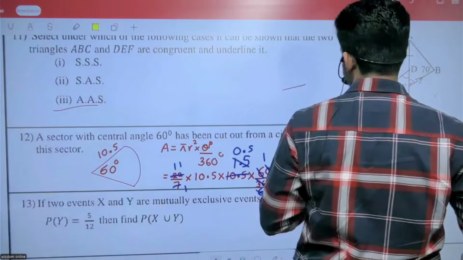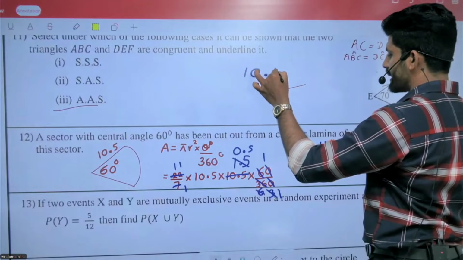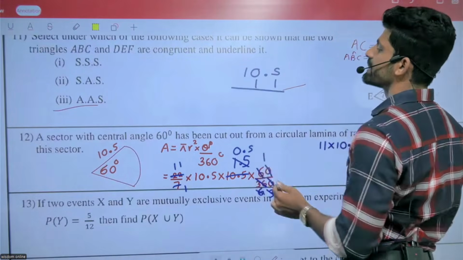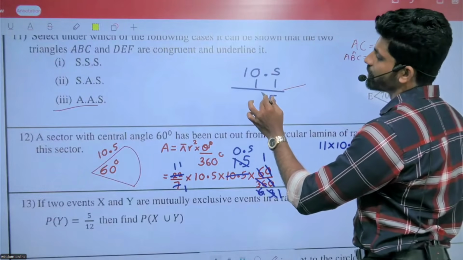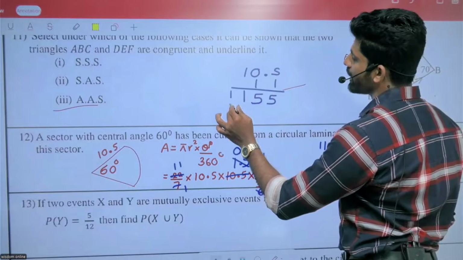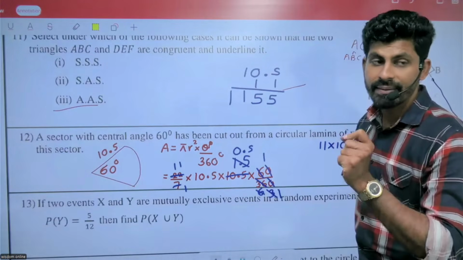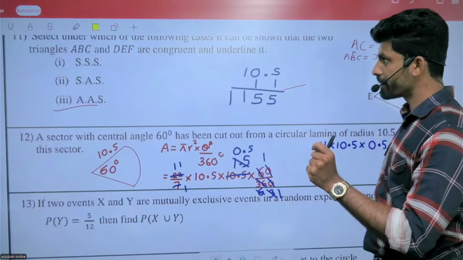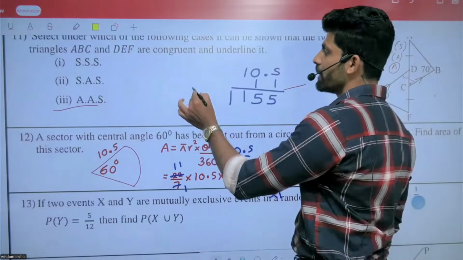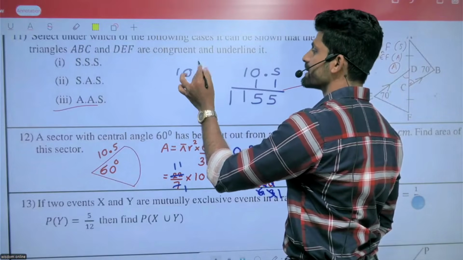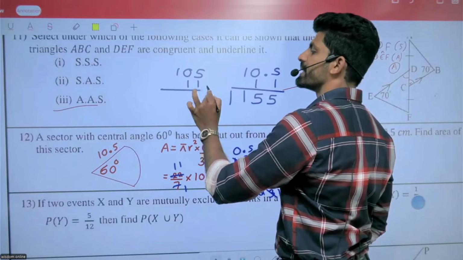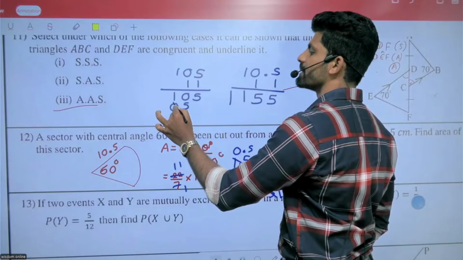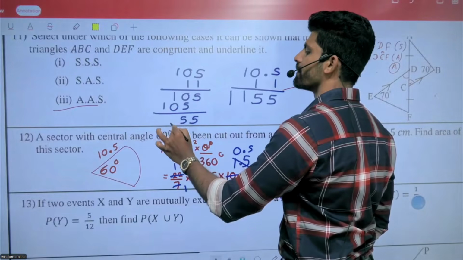Multiply 10.5 by 11. I told you how to multiply any number by 11, or you can follow the simple method: forget the decimal places. 1 into 5 is 5, 1 into 0 is 0, 1 into 1 is 1. So 5, 5, 1, 1.